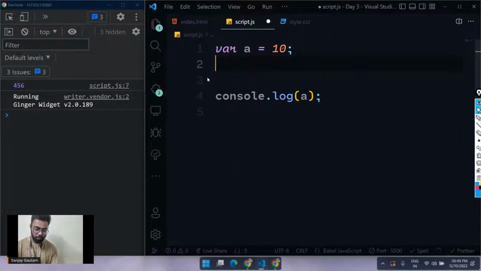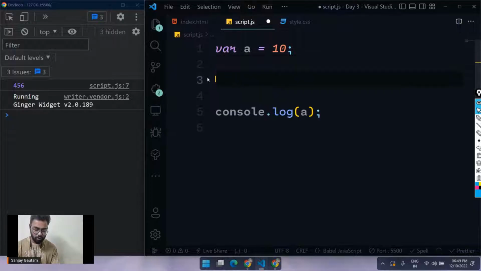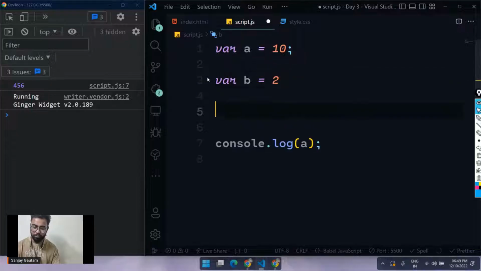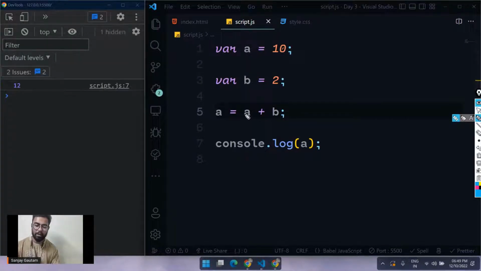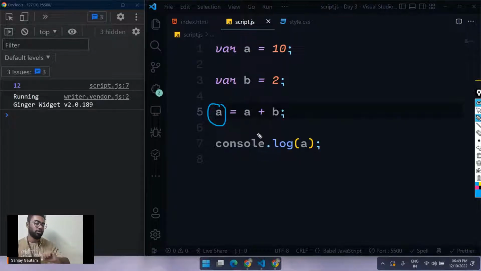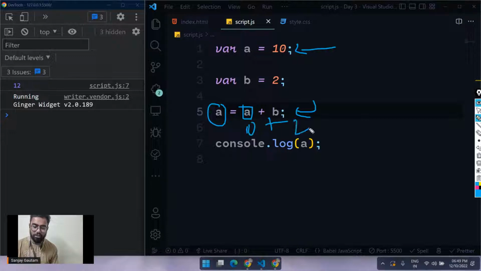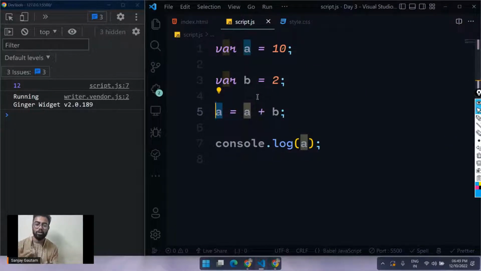And let's do one more thing. Why don't we create one more variable here? So let's say var b equals 2. And I'm just going to change the value of a, which is equal to a plus b. So here I am basically changing the value of a to be a plus b. What is the previous value of a till here? The previous value of a till here is 10, and the value of b is 2. So 10 plus 2, 12. So the new value for a is 12. So we are basically using the same variable a to modify itself.